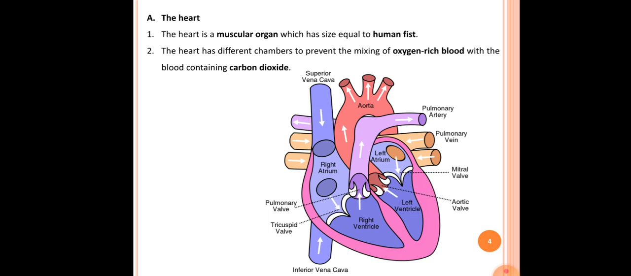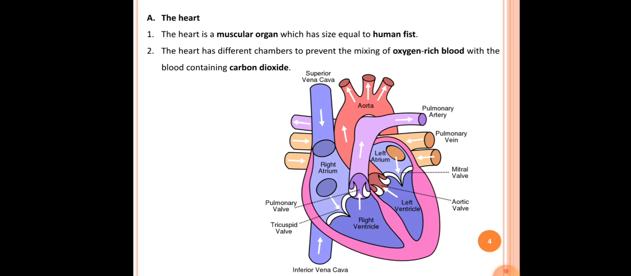From the lungs, the blood again enters the heart through the pulmonary vein. From the pulmonary vein, the blood enters into the left atrium. After that, it passes toward the left ventricle. From the left ventricle, the blood gets supplied to each and every body part with the help of the aorta. So these are the various parts of the structure of the heart. And here we can see the pulmonary valve, tricuspid valve, aortic valve and mitral valve. Okay, so this is the explanation about the structure of the heart.